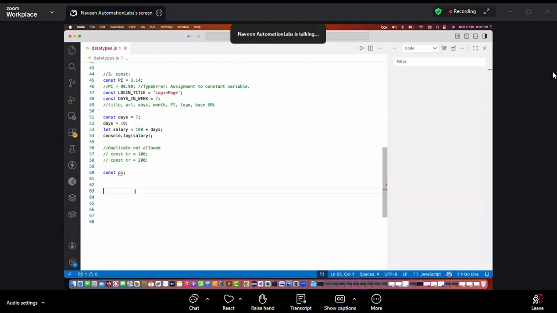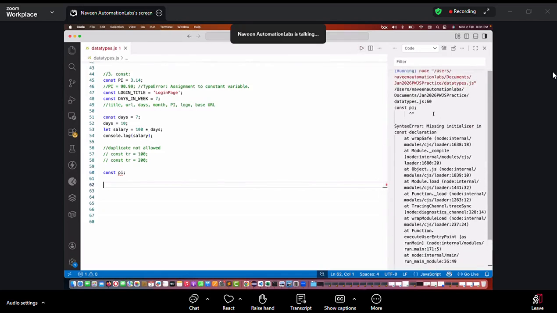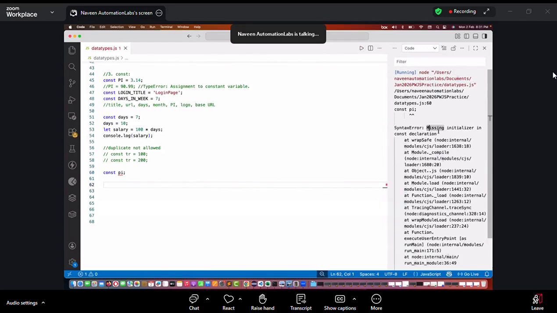It's asking the question, hey, why are you doing this? You are writing the value of pi and it's a constant. Constant means the universal truth. So please assign the actual value. So what is the important thing with the constant? It has to be initialized. You cannot keep it blank. There is no value after equal to, right? If you try to run it also, let's say I'm trying to forcefully run it, let's click on this run button. See, again, it's giving me the error over here. It says, missing initializer in const declaration, right? But can I do the same thing with let and var?